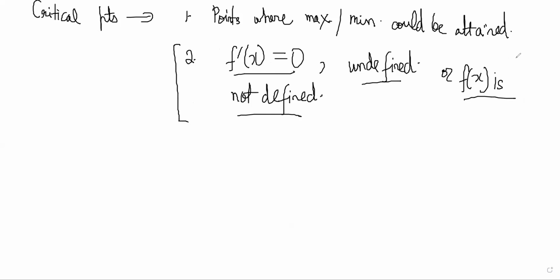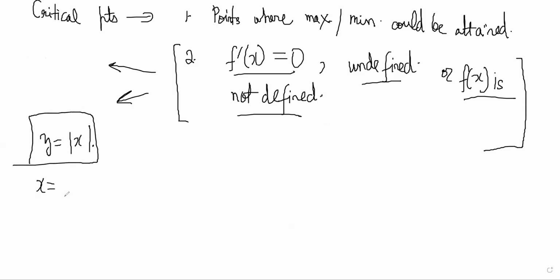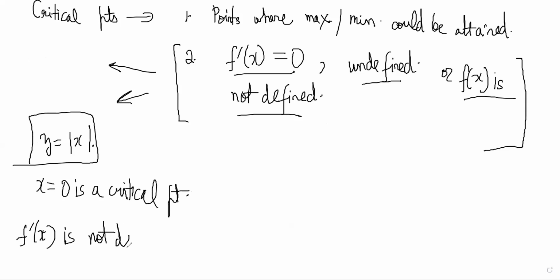Are you understanding what I'm saying? So could you give an example for this? Critical points are points where you could find maxima and minima. The example could be simply, if you take y is equal to mod x, x is equal to 0 is a critical point. Why? Because f dash x is not defined at 0. We have already discussed why it is not defined at 0, because there is a sharp curve. Slope of the tangent from one side is different from slope of the tangent from the other side.